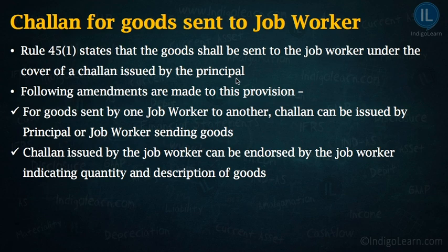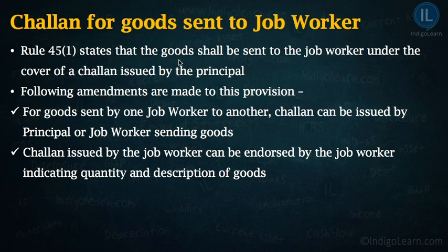Now the problem which lies is this. When we were discussing the provision of job worker, we discussed that a principal can send the goods to a job worker, and that job worker can again send the goods either back to the principal or to another job worker. And not only that, he can also sell the goods on behalf of the principal. Now, Rule 45 Sub Rule 1 only covers one situation, that means when the goods are sent to the job worker, it shall be under the cover of a challan.